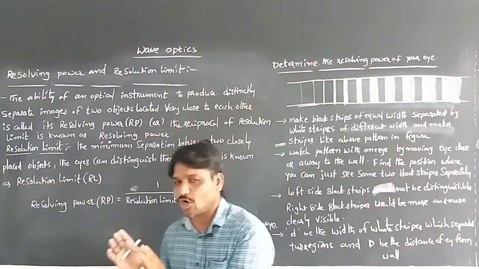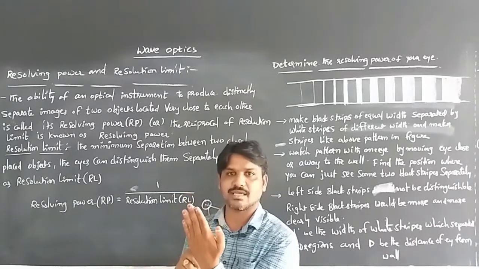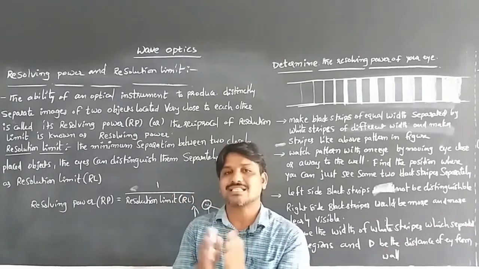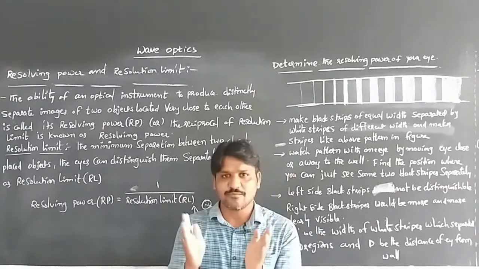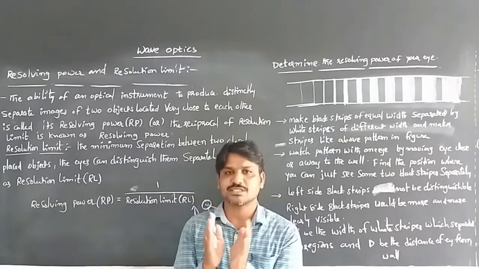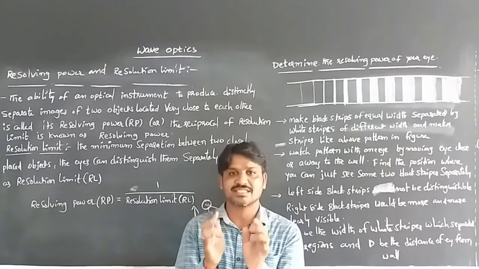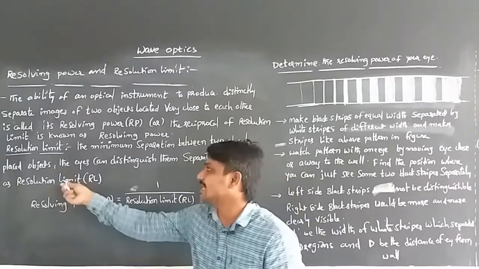Whenever we get close to the objects, we can see them separately, and the images are produced separately. The minimum distance between objects placed close to each other at which the eye can see them separately is called the resolution limit.